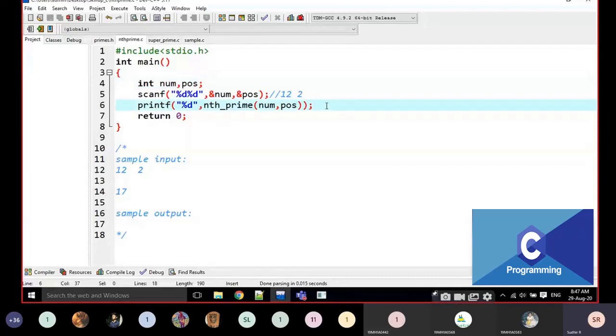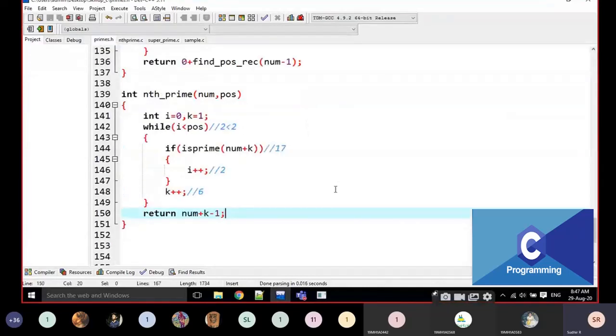I'm going to cover all the lines, all the topics. Yes, in this method, it has a return type. The return type is integer. Why? Because it is a percentage d. And I am going to call the function name, it is nth underscore prime. I am passing two values, both are integers, num and position. I am going to print. For example, I am passing here 12 and 2.